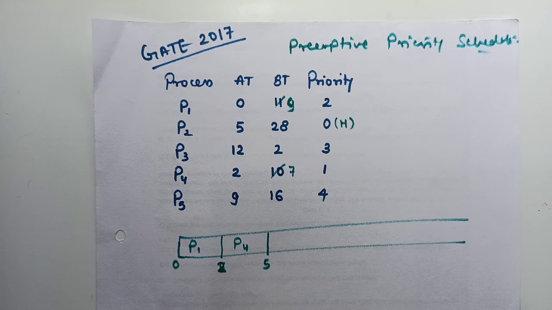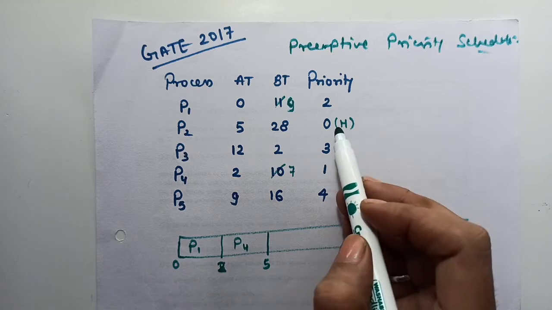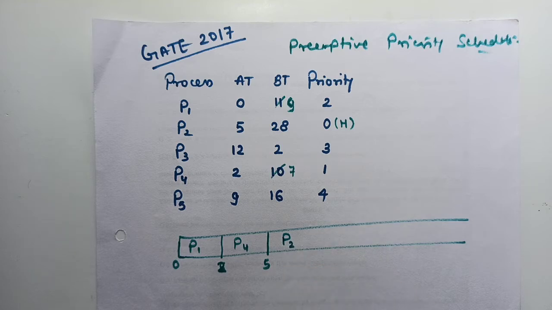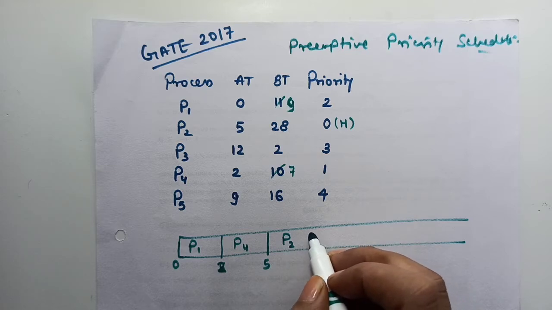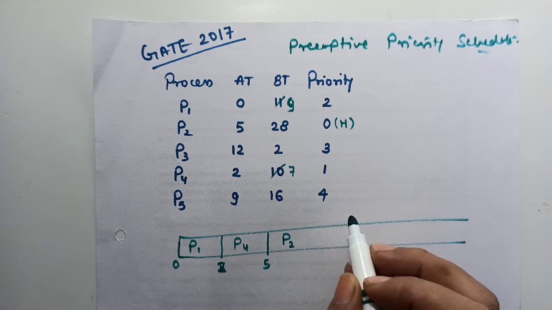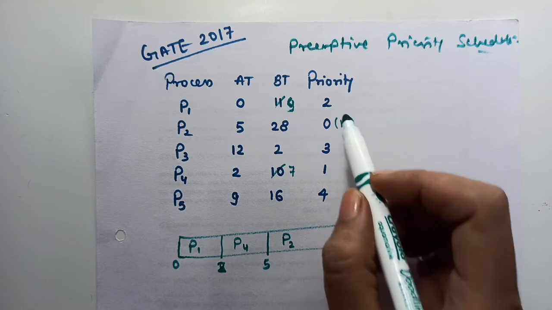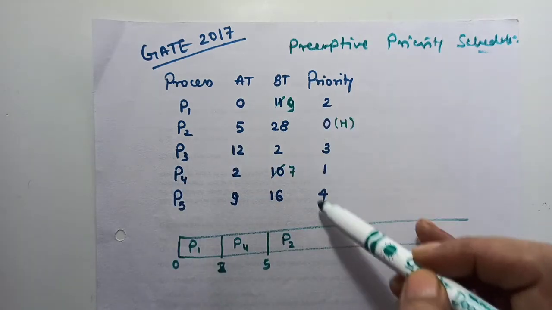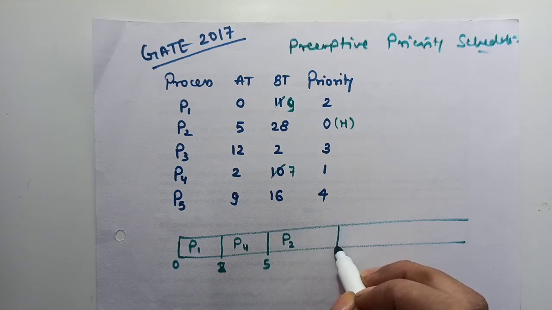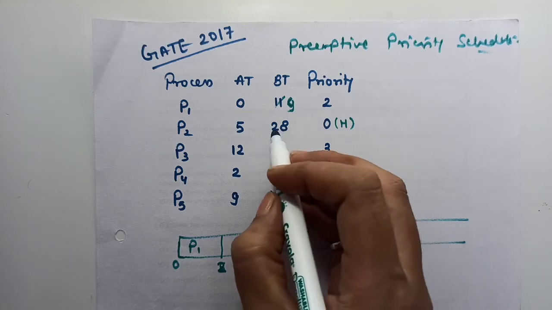Then next, which process has arrived? Process P2, which has the highest priority among all those processes. So process P2 will be executing. Okay, until when will process P2 execute, tell me? You should wait after every arrival of all the processes so that there will not be any mistake. But because we can see that we have 5 processes and the highest priority process is process P2, we can schedule it for the next 28 burst time units that it requires.